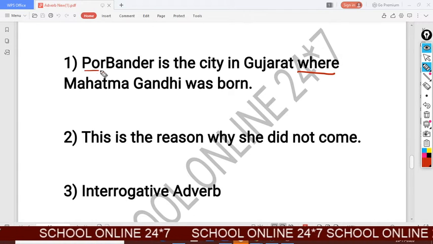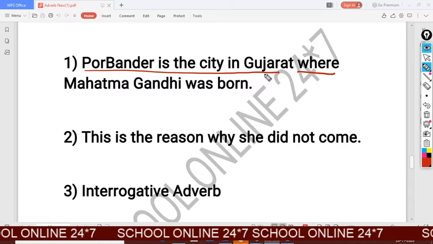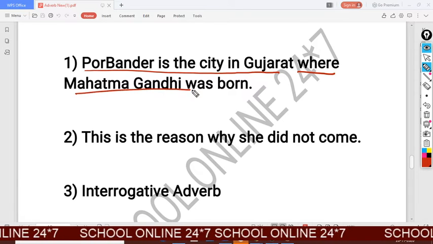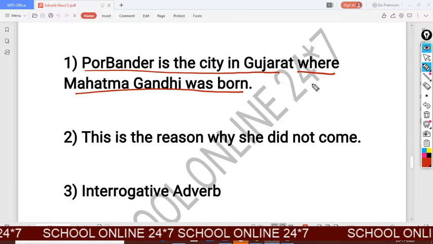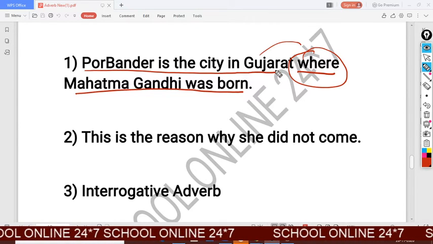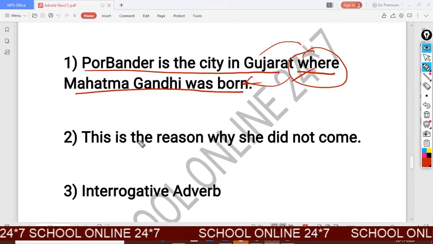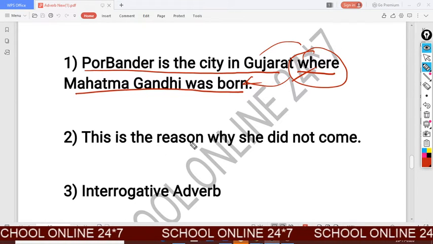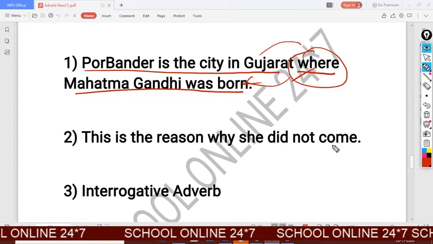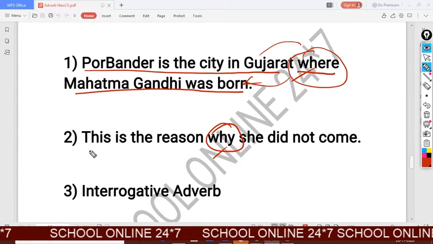Look at the sentence. It is the first sentence: Porbandar is a city in Gujarat. And Mahatma Gandhi was born, it is the second sentence. And where is the word which joined two sentences. So where should be your relative adverb. This is the reason why she did not come. Here why should be your relative adverb.